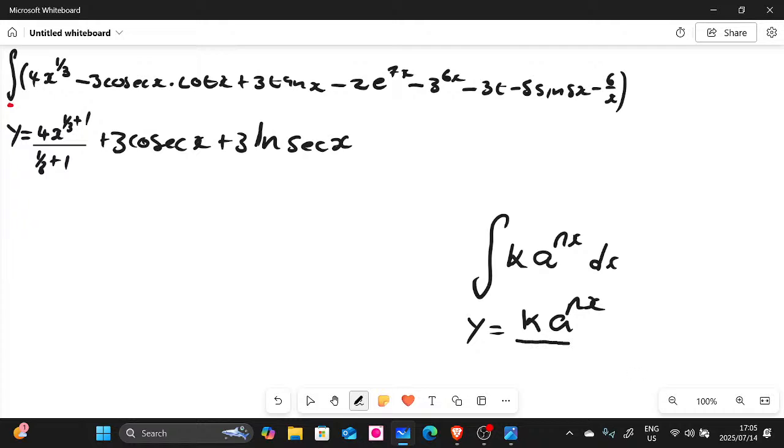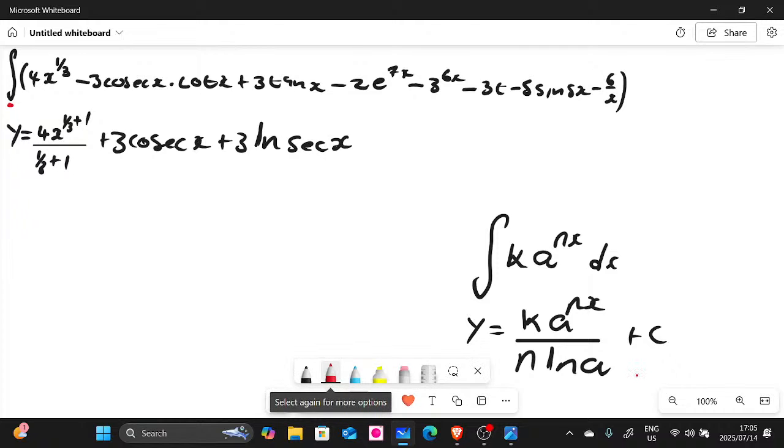But this time around, you have to divide by the coefficient of x, which is n, natural log of the base, plus c. So this is how you integrate the exponential. And again, how do you know this is an exponential integral? When x here, guys, is the exponent, that's when you know that it is an exponential integral.